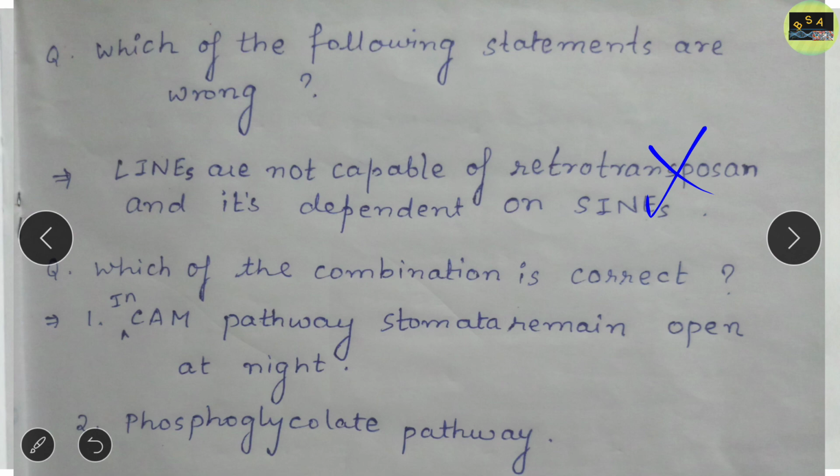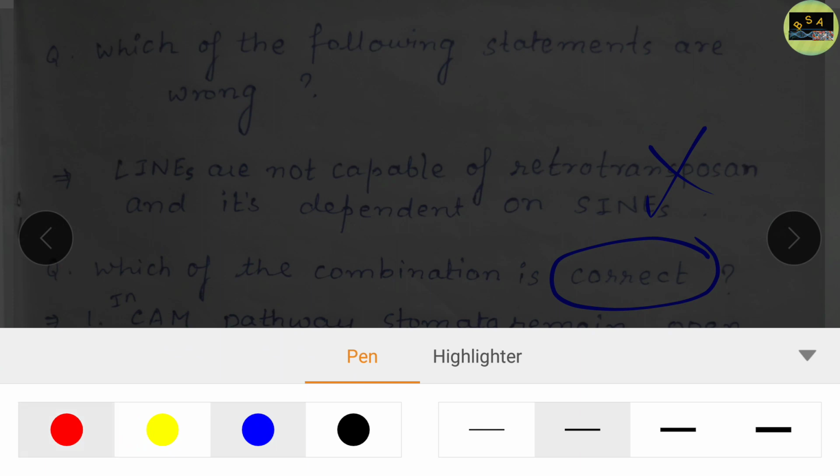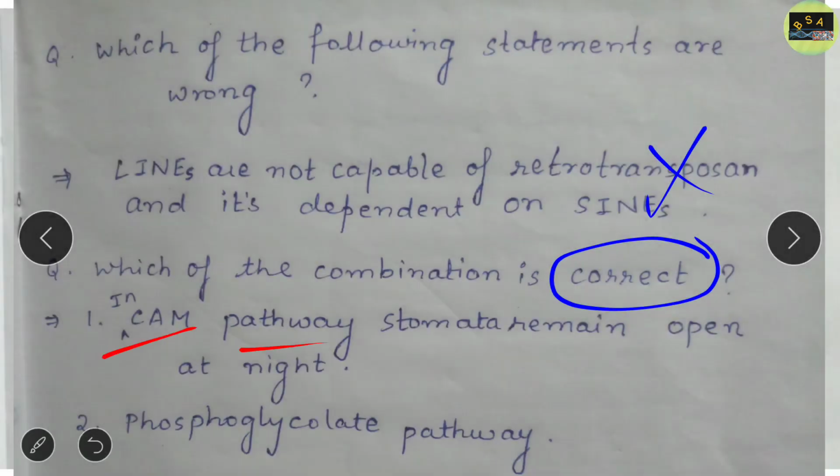Clear? Now this is the last question, where you have to identify which combination is correct, and this question came from photosynthesis, especially the photorespiration pathway. So I just write down the two correct statements. Here the first is that in the CAM pathway stomata remain open at night.